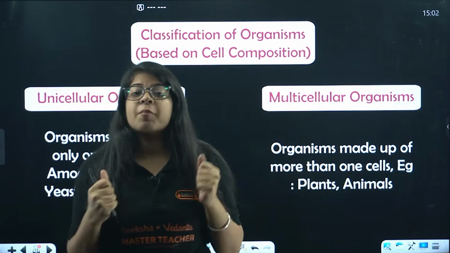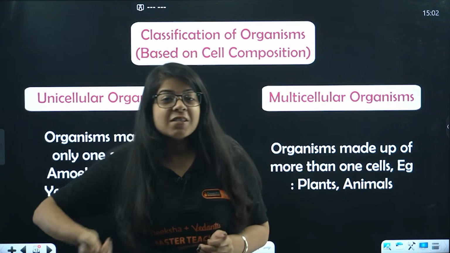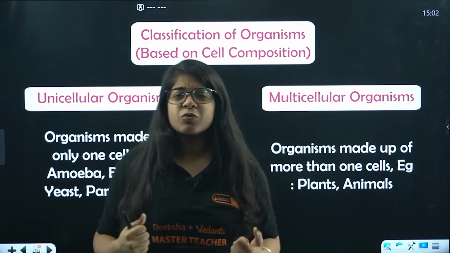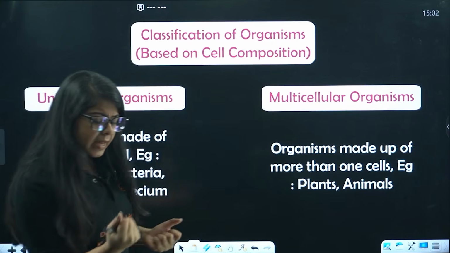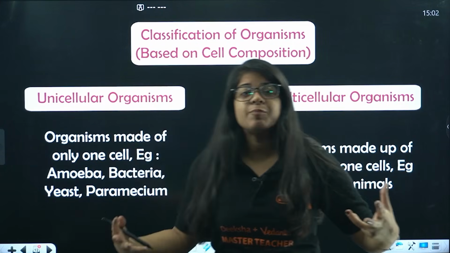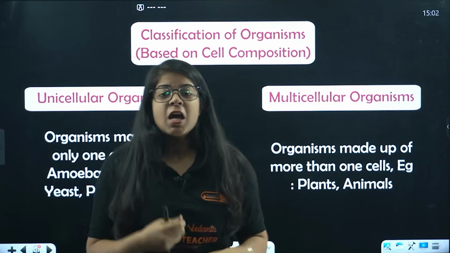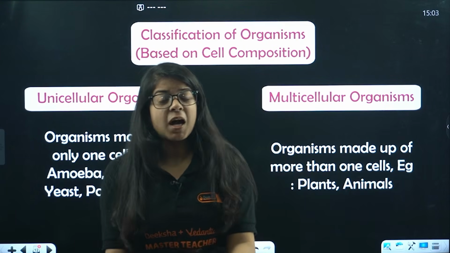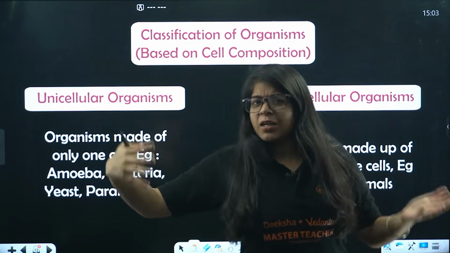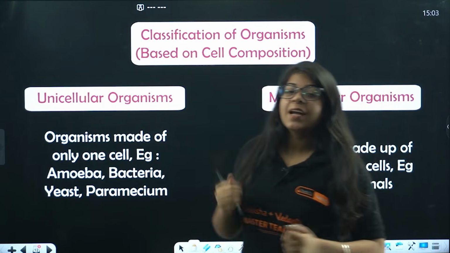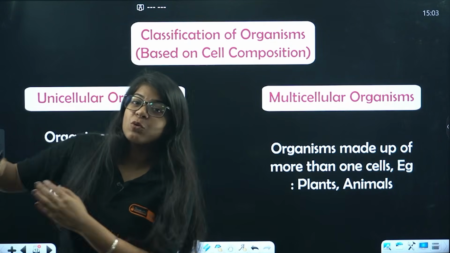Now, moving on next, we say that these cells make up all the organisms, but we all are different, right? I am a human being, you are a human being, there are so many animals, plants, bacteria, fungi, yeast out there. What are all these made up of? Are the cells the same in all these organisms? The cell size, the cell shape, their function, their look, do they look the same in me and a plant? They don't, obviously, right? Because if cells looked the same, probably me and a plant would look the same. But we don't. So we classify organisms first, and then we study the cells of those organisms.